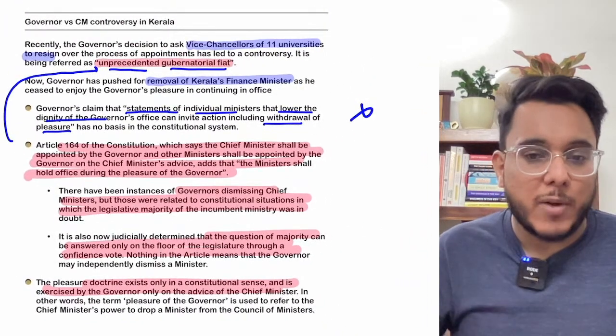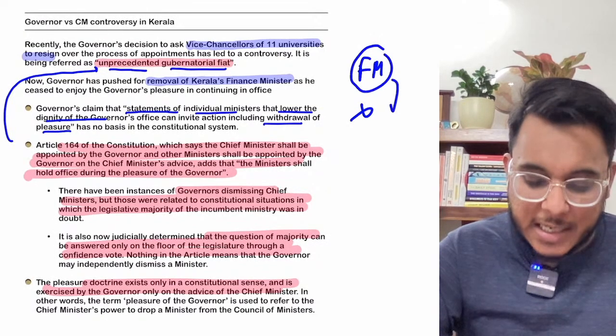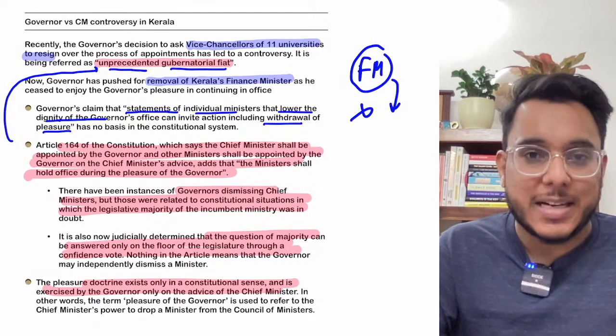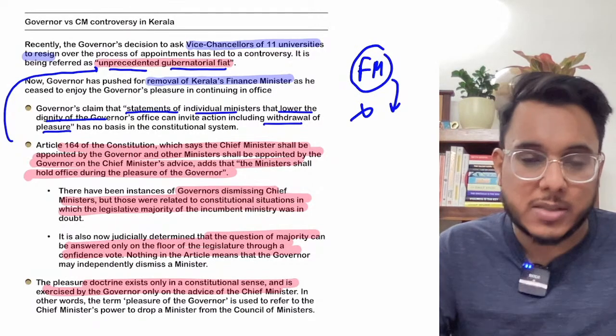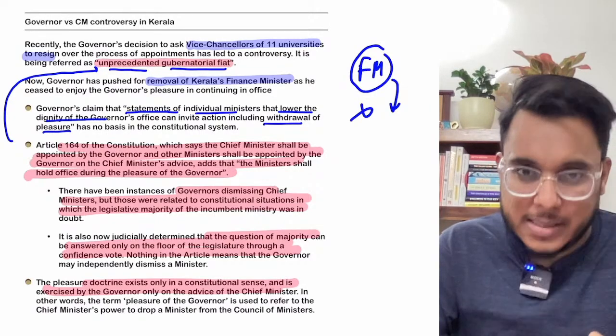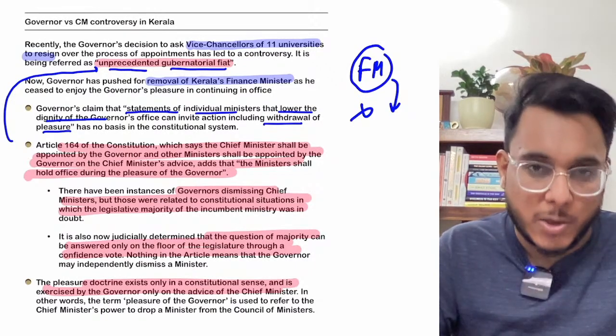Now, first of all, what has happened recently, the finance minister of Kerala made an address where he said that Kerala's universities are democratically governed. Such kind of things might not be known in other parts of the country, particularly North India.